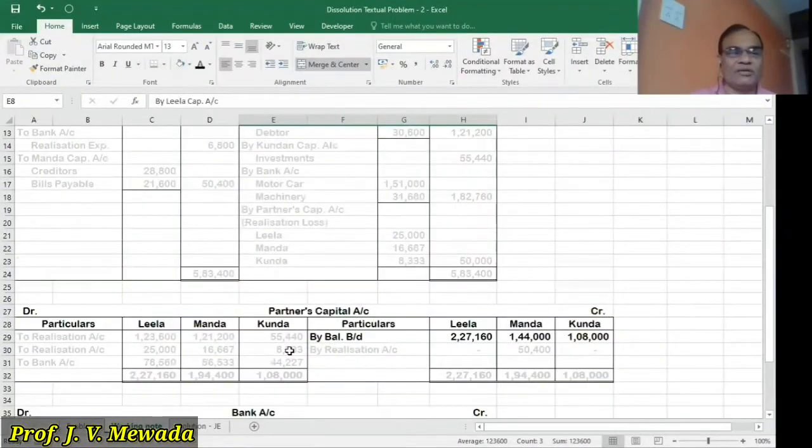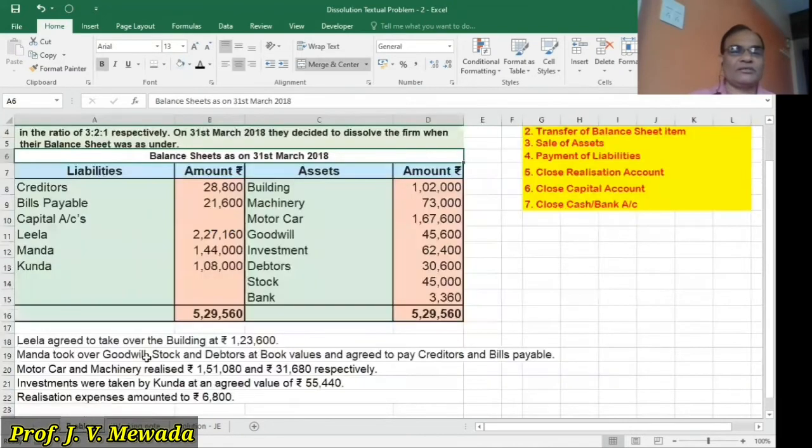And we will do the second effect in the capital account. So in the capital account, to realization account, in the Leela account, we'll write 1,23,600. So we have completed 2 effects.